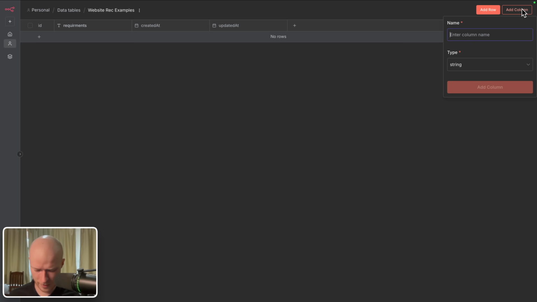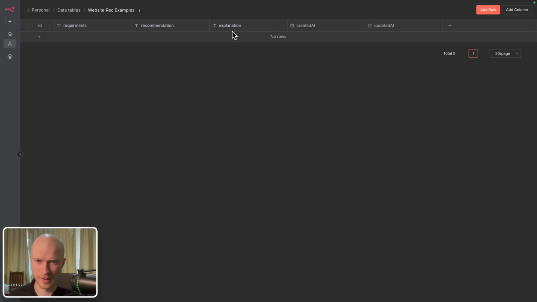Then we need another one. This is going to be the recommendation that we personally would have made for a specific example requirement. So I add this column. And then we need a last one, and this will be the explanation column. So here we give a short explanation why we would have made a recommendation for a specific example requirement.